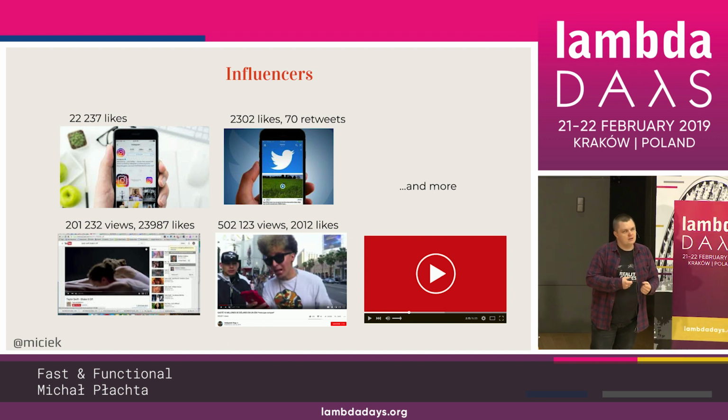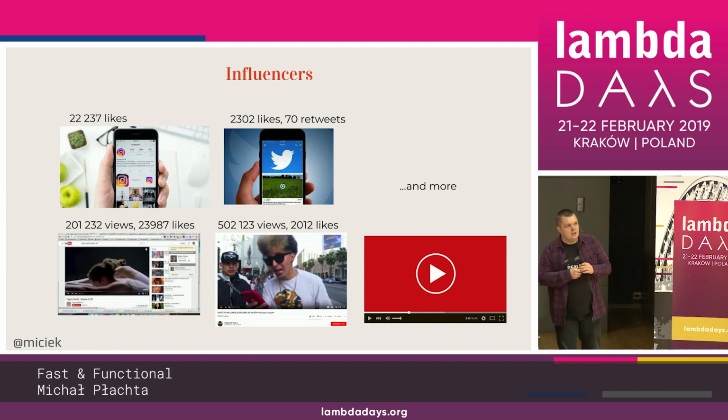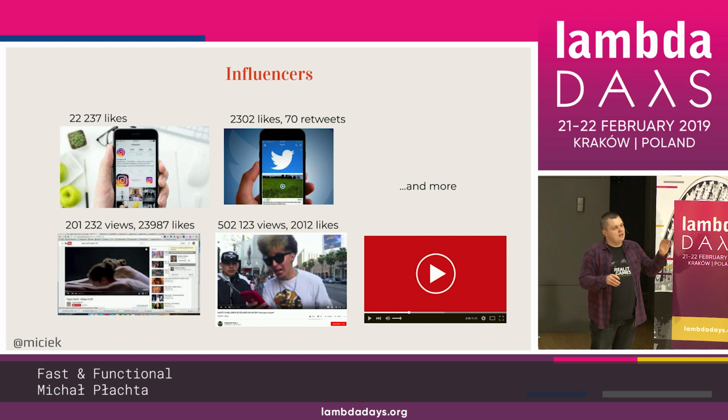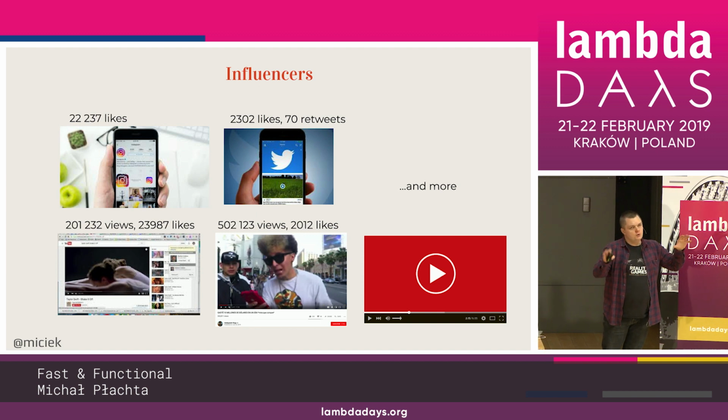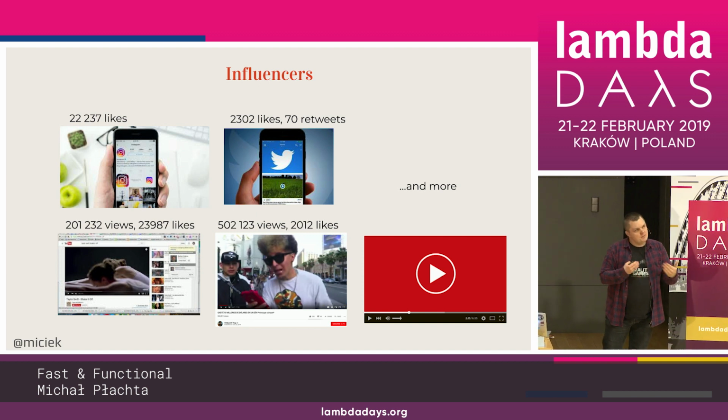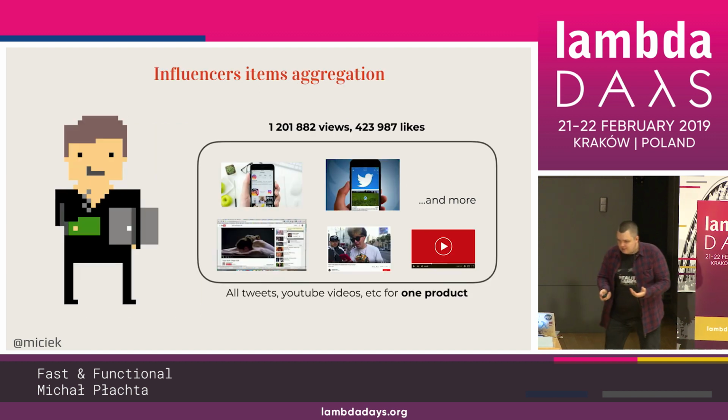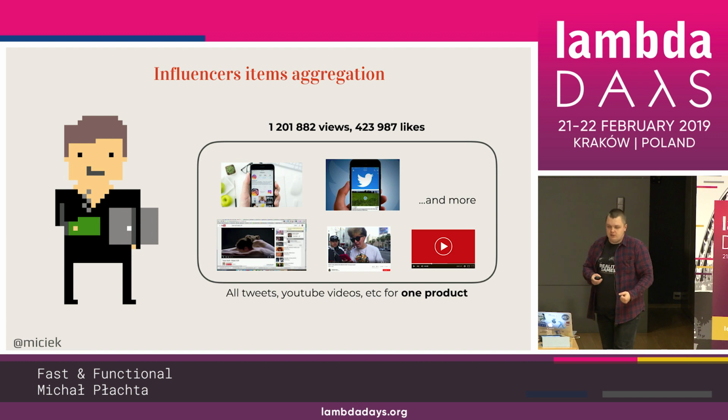The very popular ones with lots of followers, or people on Twitter or Instagram. So you have one product, and then you do some contract work with those YouTubers that product place and influence the people that are following them. And of course, if you are doing this kind of influencer campaign, you will have a YouTube video or Twitter or Instagram, lots of them, and each of them has its own statistics. But what you would like to have is a holistic view of all the influencer campaign items, how they behave for this one particular product.